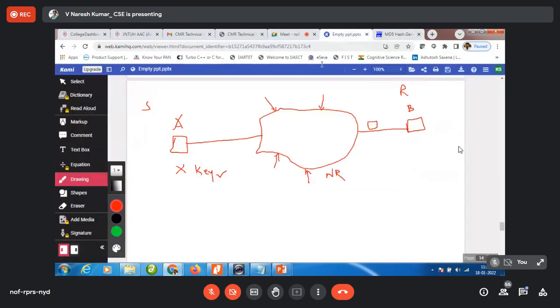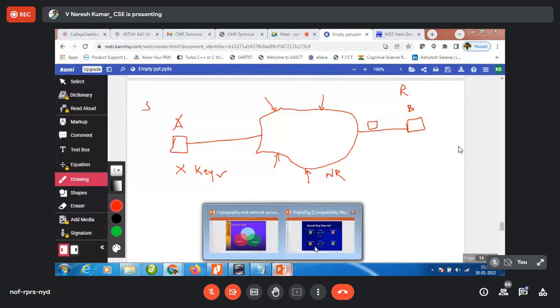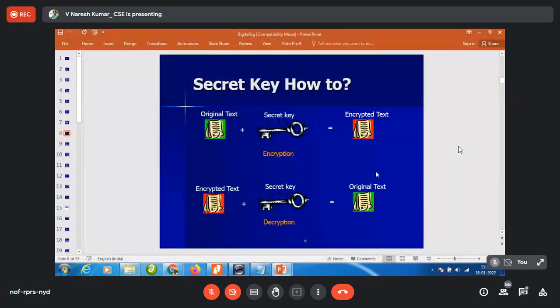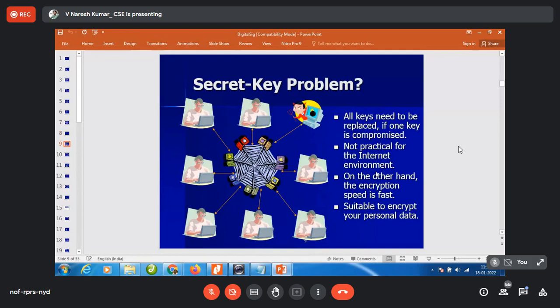So, in the syllabus, any doubts? The key management is going to be very, very important over here. Key management. Okay, so that's what she asked. No problem, I will explain that. Now this is exactly how it is going to happen. This is the secret key problem. Everyone, please go through that.